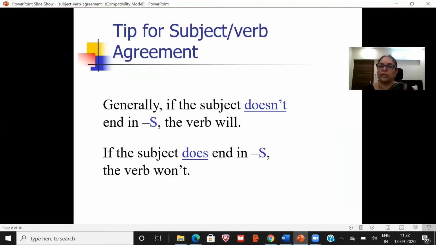So vice versa: if the subject ends with s, then the verb will not. Subject and verb are opposite.